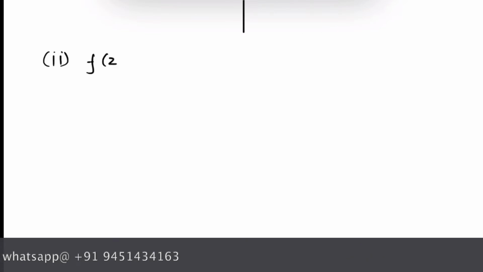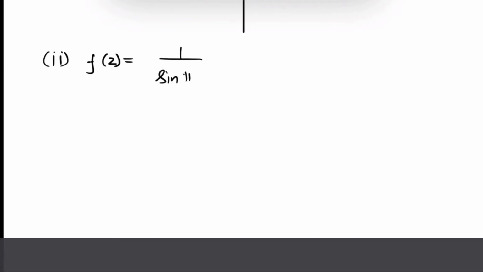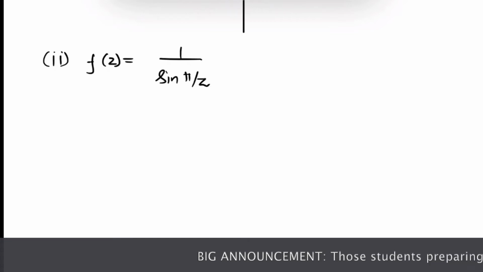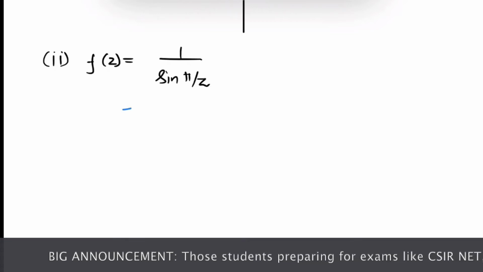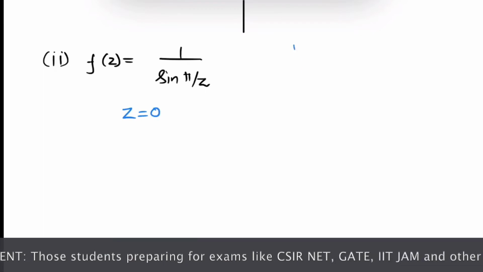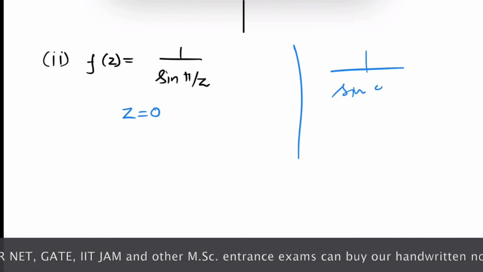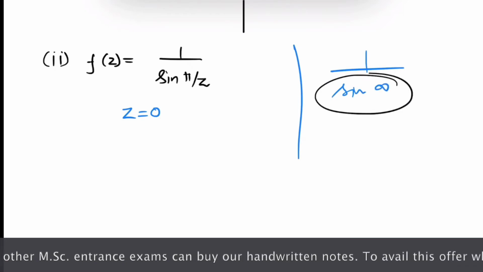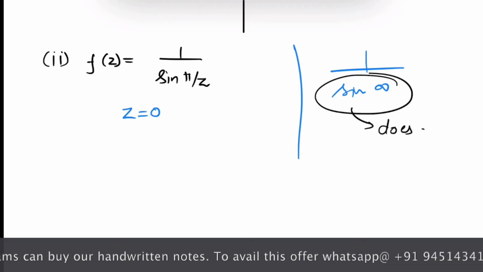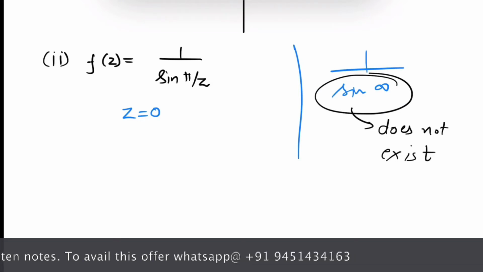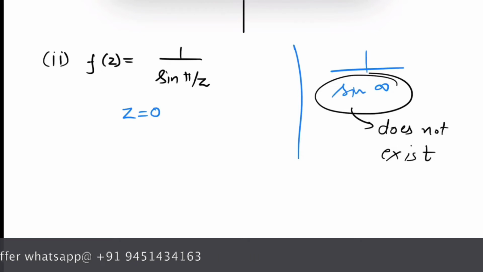We have function f of z as 1 over sine of pi over z. This function is not analytic at z equals 0. You can see 1 over sine pi over 0 becomes infinity and sine infinity does not exist. And there are more points at which this function is not analytic.